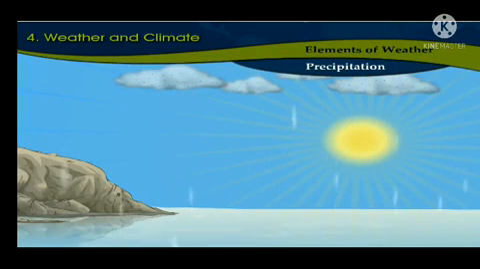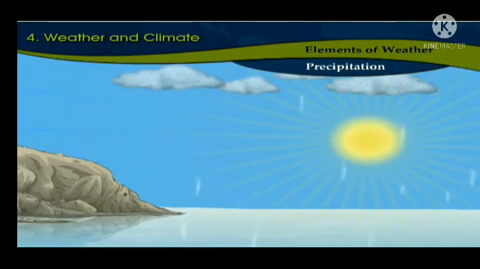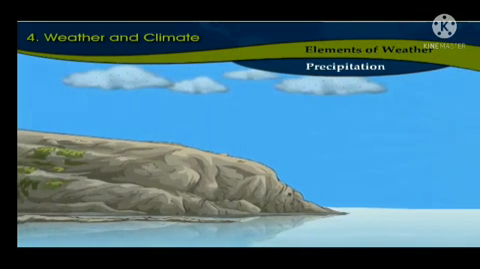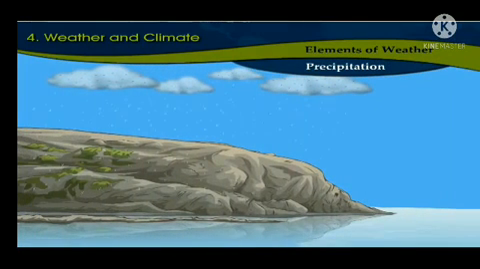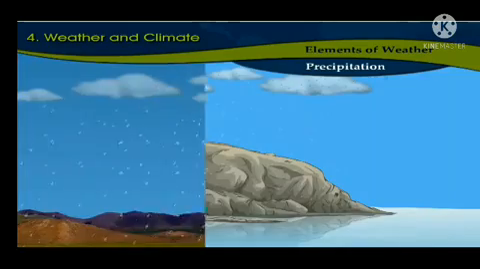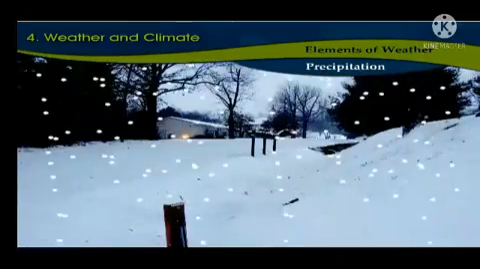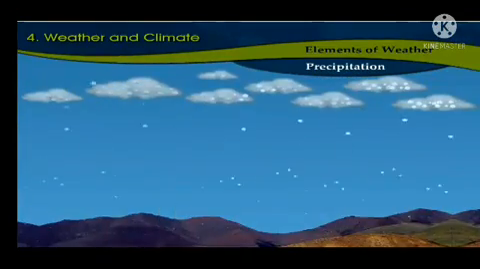Precipitation. The condensation of water vapor into water droplets or snow particles and its falling on the earth is called precipitation. The different forms of precipitation are rainfall, snowfall, hailstorm, etc.